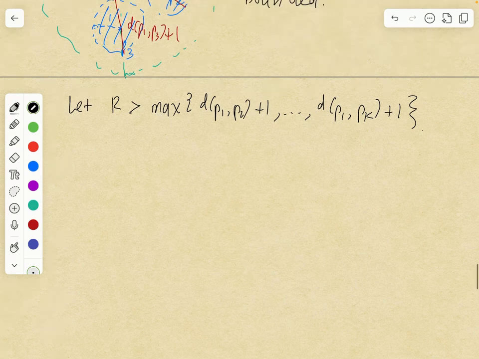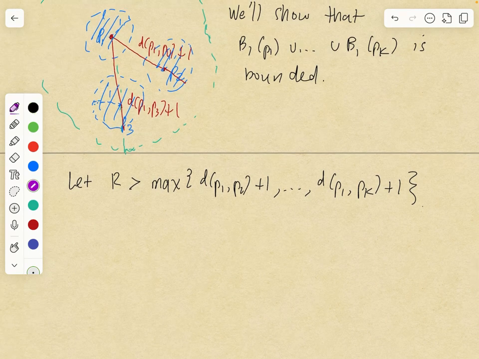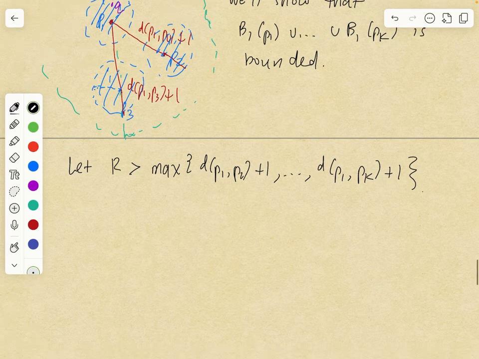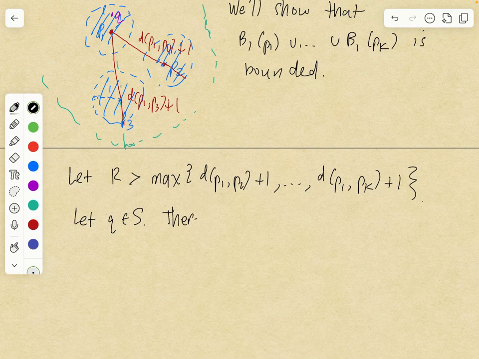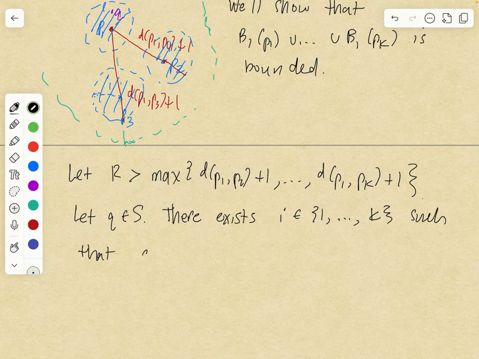So let's check that if you take any Q in your union, that Q is contained in the ball of radius R centered at P1. So let Q be in S. Well, since S is contained in the union of these open balls, there exists i from 1 to k such that Q is contained in the ball of radius 1 centered at Pi.